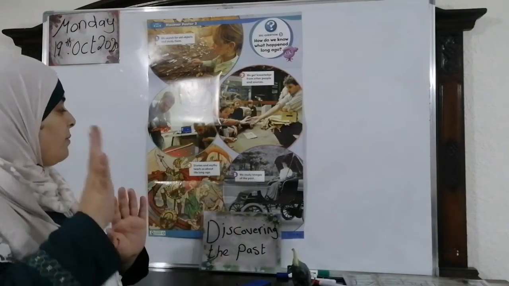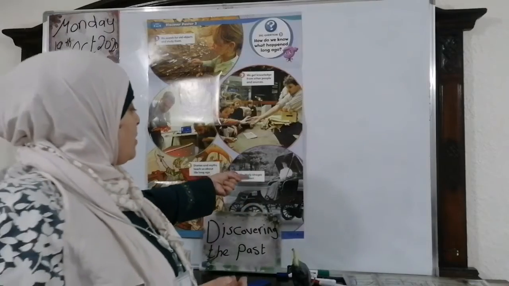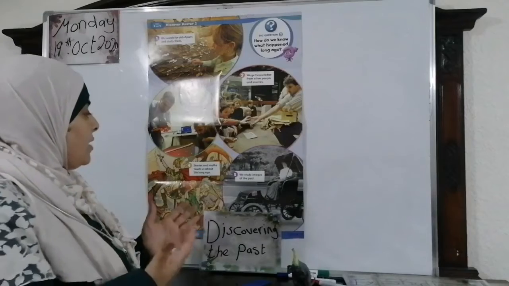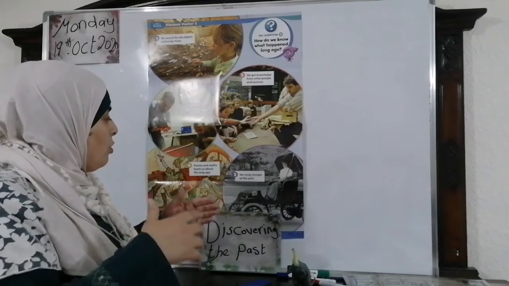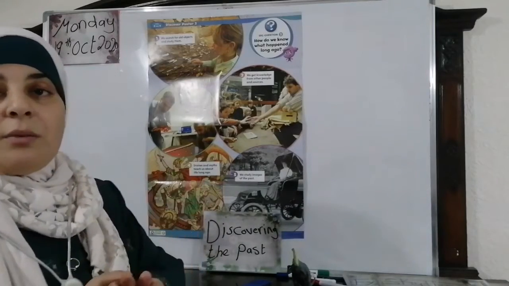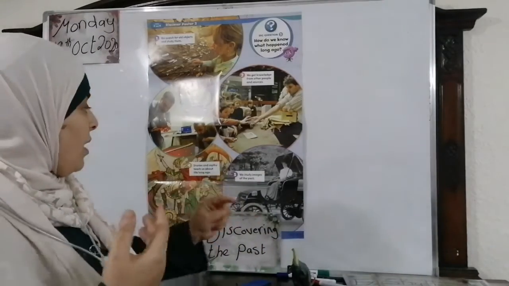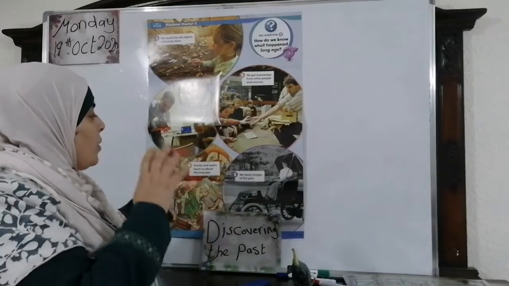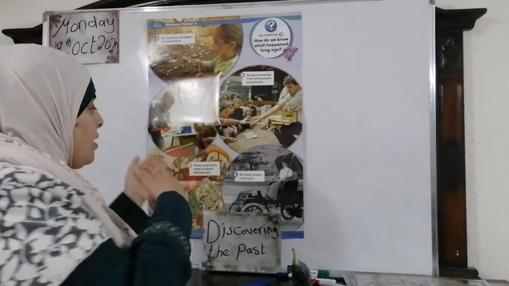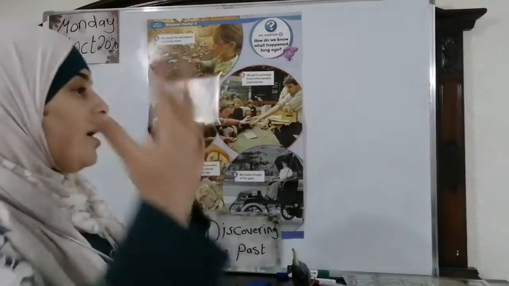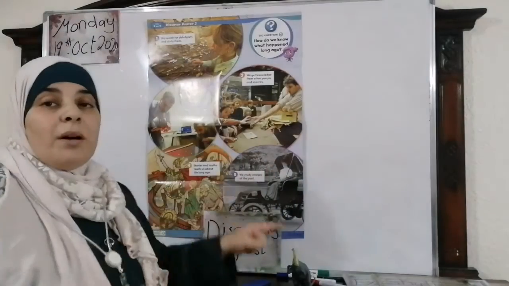Number 5, the last one. We also study images of the past. This is an image of an old lady in a carriage. We don't have this now. We have cars, engines, trains, planes, but we don't have these things. When we study these images, they help us get knowledge about the past. The main idea of this unit: we are going to discover the past.